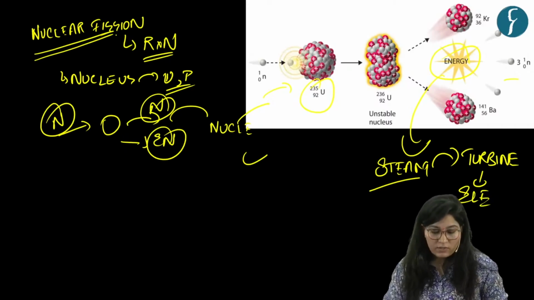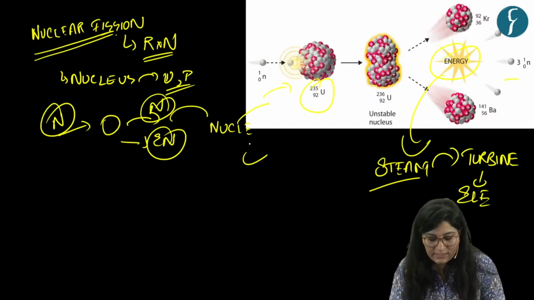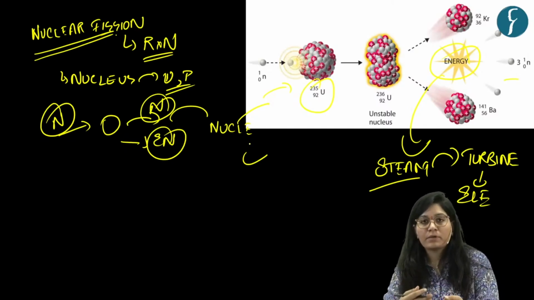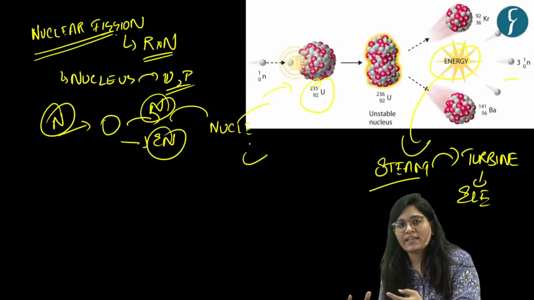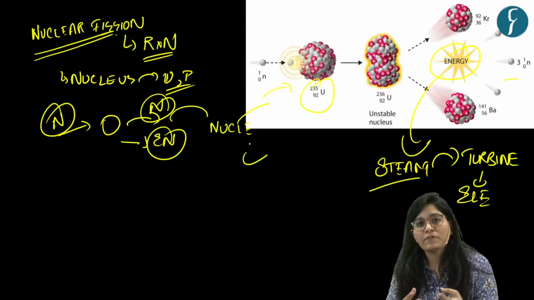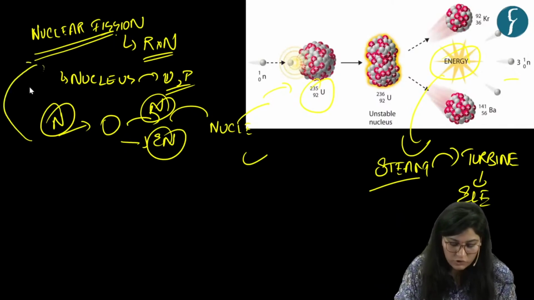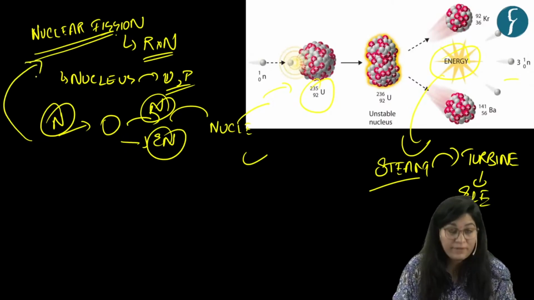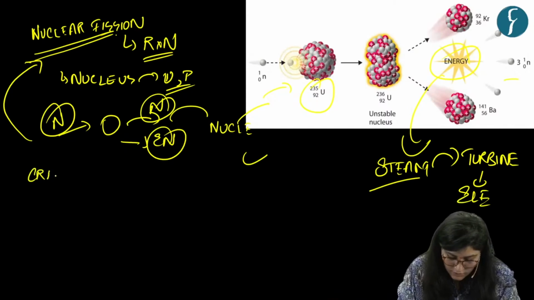Okay, so this is about nuclear fission, and as you have seen, neutron bombardment splitting the heavy atom into different nuclei sets a course of chain reaction, and that chain reaction is known as nuclear fission. Okay, so here let's understand what is criticality.